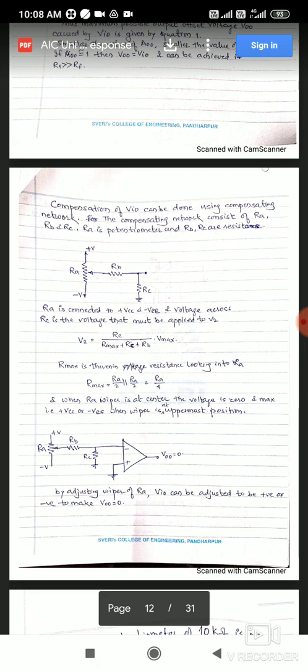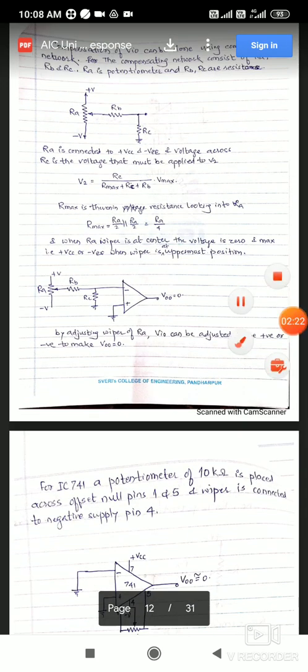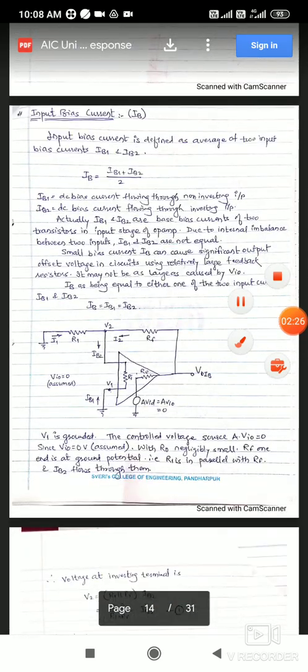You can keep it higher, make it lower, or keep it zero. Anything is possible by adjusting the value of the resistor. You can keep any value of input offset voltage, and according to that you can use the compensation circuit. All these points we covered in the previous lecture. That was the first parameter we discussed thoroughly.